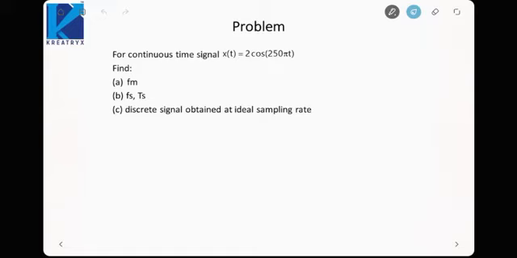Let us see one problem based on sampling. Here we have been given a continuous time signal. First of all, we have been asked the maximum frequency component. So frequency of this signal is 250 pi upon 2 pi.